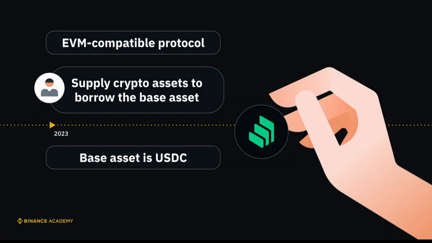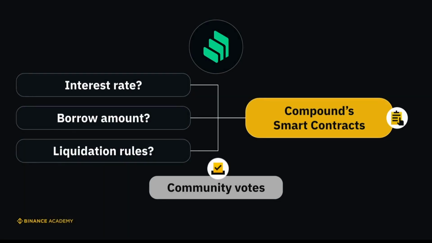As an EVM-compatible protocol, Compound 3 lets anyone supply crypto assets as collateral to borrow the base asset. As of 2023, the base asset is the stablecoin USDC. On the other hand, users can supply the base asset USDC to earn interest. Please note that the base asset can potentially expand to include other cryptocurrencies in the future if the community chooses to do so. But how is the interest rate decided?